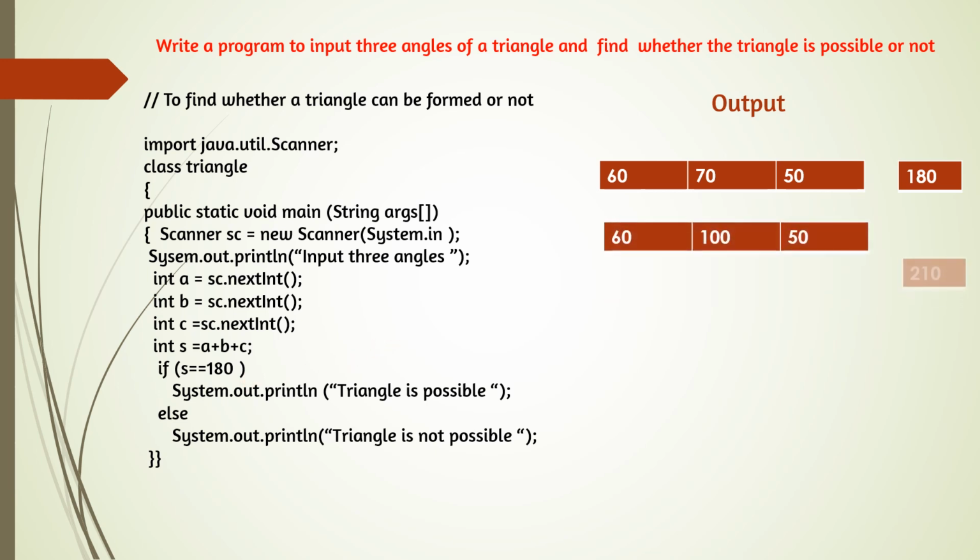And now the second example: suppose a is 60, b is 100 and c is 50. The sum of the three angles will make 210. That means the condition given here, if s == 180, is not true. It is wrong. That means else will be executed. And in else, what are we doing? We are printing triangle is not possible. So if the sum of the angles is 180, the triangle is possible, and if the sum of the angles is not 180, the triangle is not possible. So this way we can do this program by if and else.